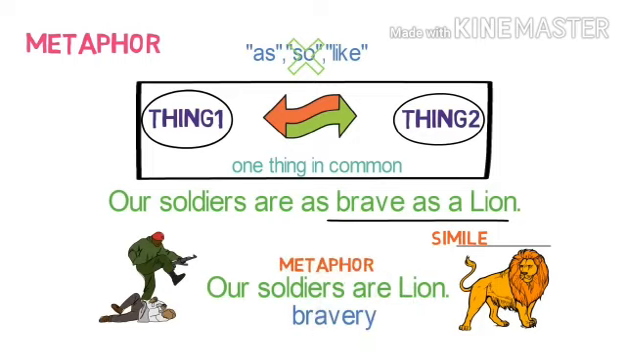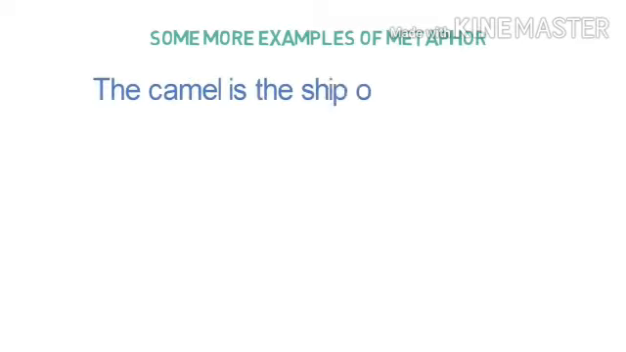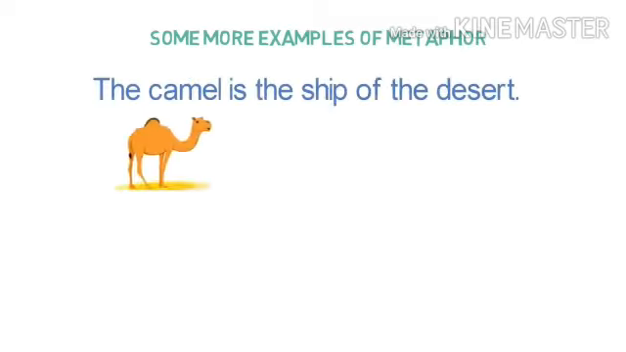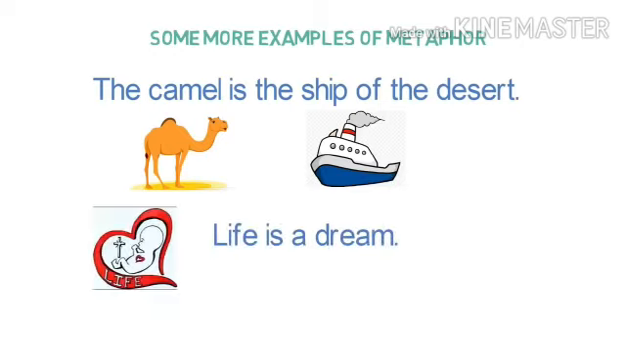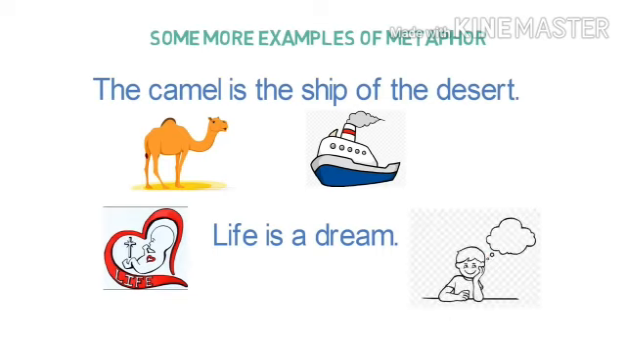Let's look into some more examples of metaphor. The camel is the ship of the desert. Here the comparison between the camel and the ship is made by saying that they both are equal without using any comparison word. So this is a metaphor. Let's look into one more example of metaphor. Life is a dream. Here the comparison between life and dream is made by saying that they both are equal without using any comparison words. So these are the examples of metaphor.